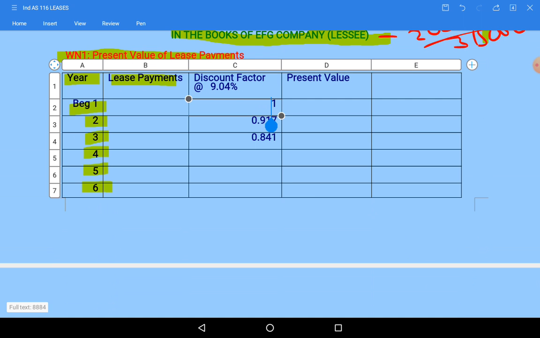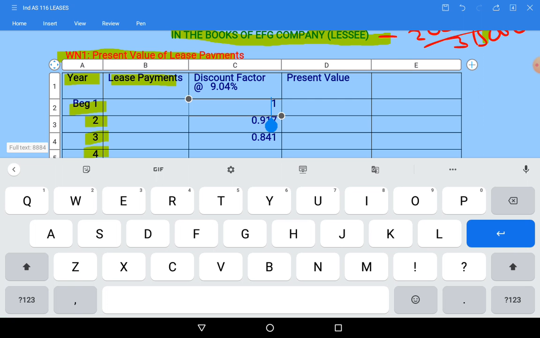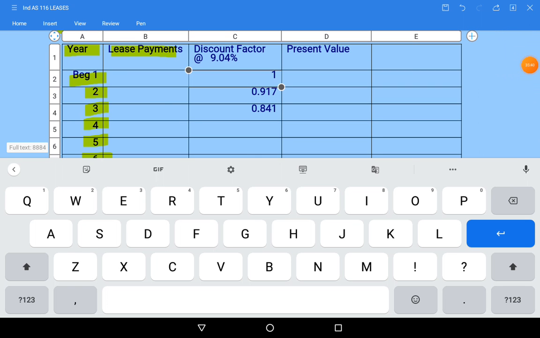Next, discount factors. As we are paying at the beginning of the year, the first year will be 1. Thereafter, we need to calculate the discount factor. How will you calculate? 100 divided by 109.04. Whatever I am telling, type only that on the calculator.